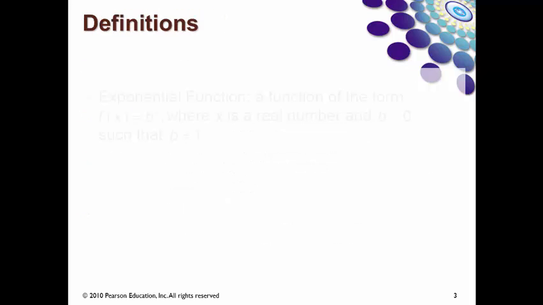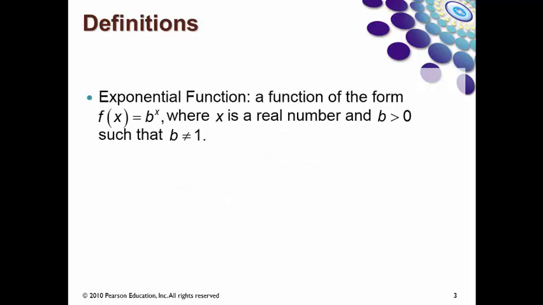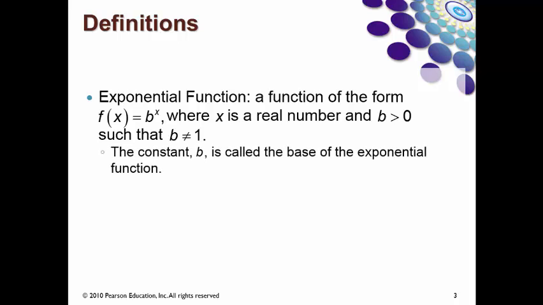So let's start with the basic definition of an exponential function. It's a function of the form f of x equal b to the x, where x is a real number and b is greater than 0, such that b is not equal to 1. So b is bigger than 0 and different from 1. The constant b is called the base of the exponential function.